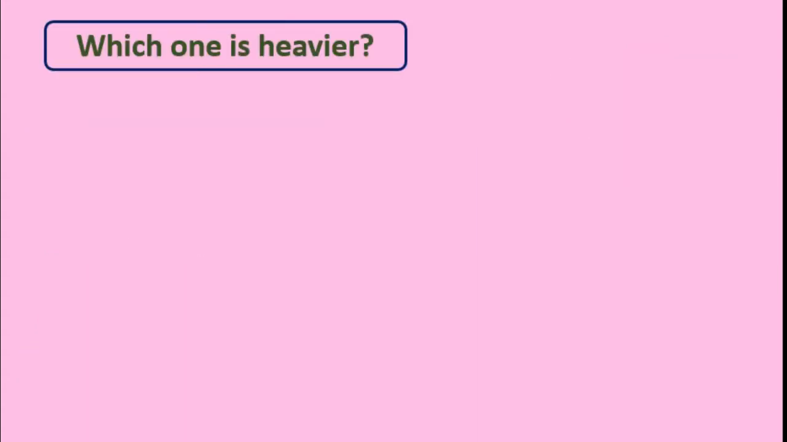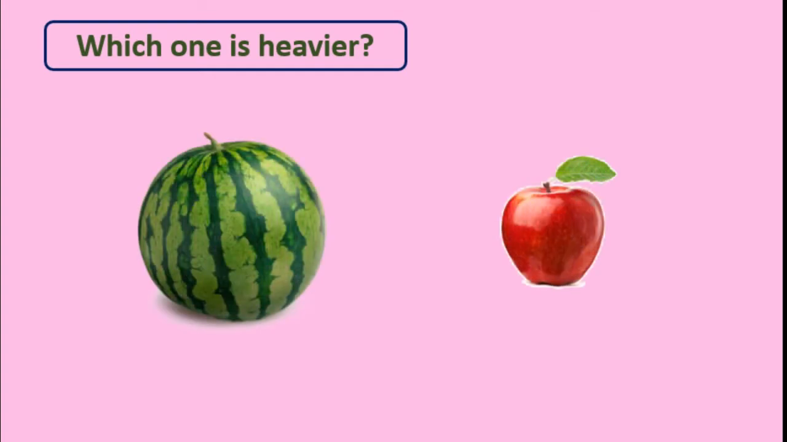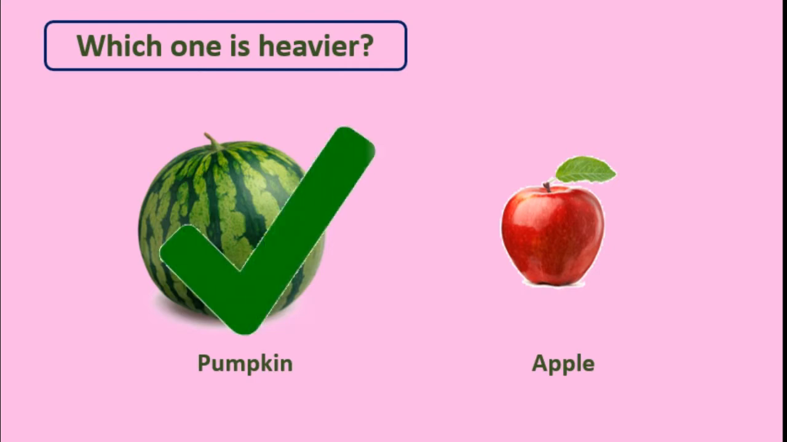Here, which one is heavier? See the pictures. You can see here a pumpkin and an apple, isn't it? Only one pumpkin is there and one apple is there. See their size. You know the weight of these fruits, isn't it? Now tell me, which one is heavier? Yes, you are right. Pumpkin is heavier than apple. Correct? Okay.